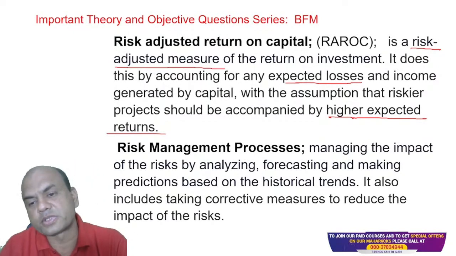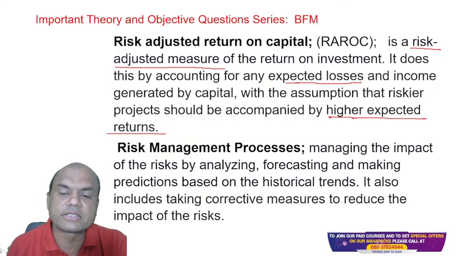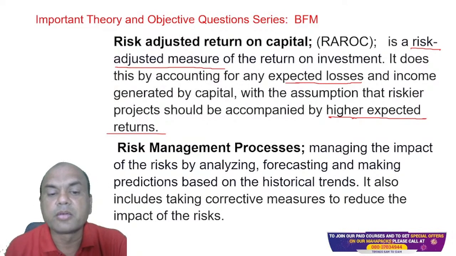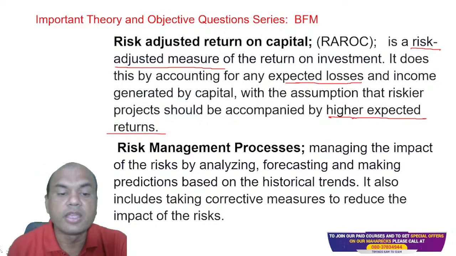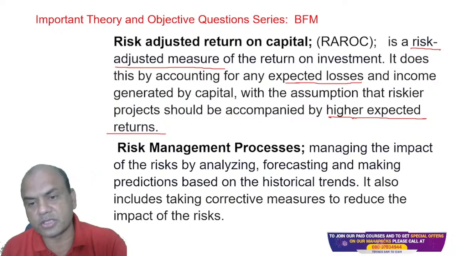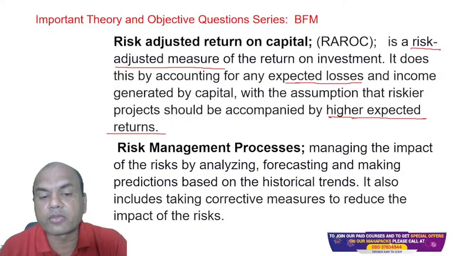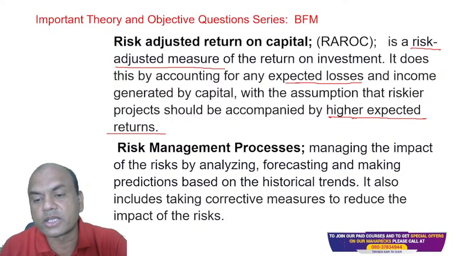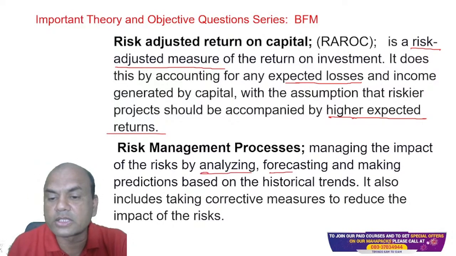Risk management process means what? Managing the impact of the risk by analyzing, forecasting and making predictions based on the historical trends. It also includes taking corrective measures to reduce the impact of the risk. So what do you mean by this? See here, managing the impact of the risk by analyzing, forecasting and making predictions based on the historical trends.